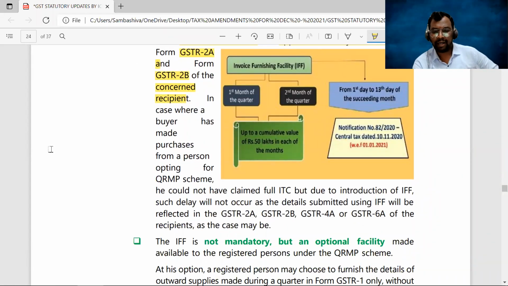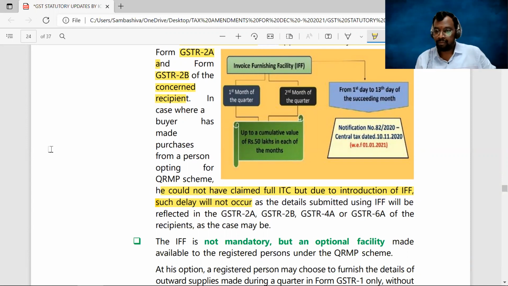In cases where the buyer has made purchases from a registered person opting for the QRMP scheme, he could not have claimed the full input tax credit. But due to the introduction of IFF, such delay will not occur, because on a timely basis, we are uploading the details of invoices into IFF, based on which the recipient can claim the input tax credit.